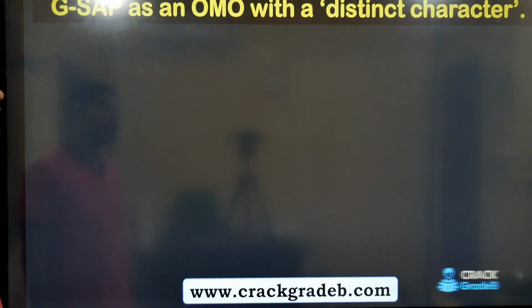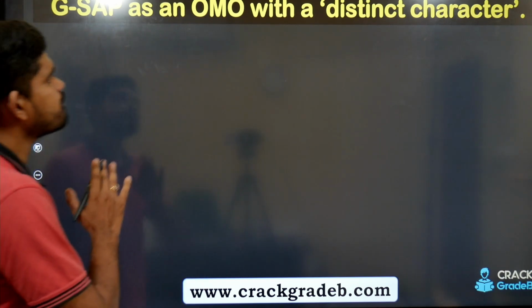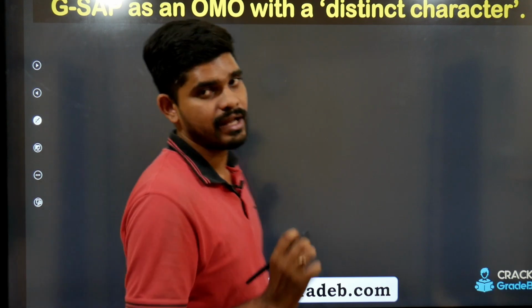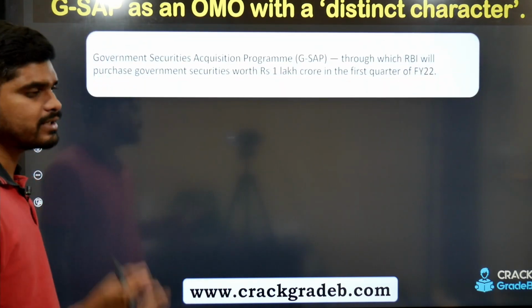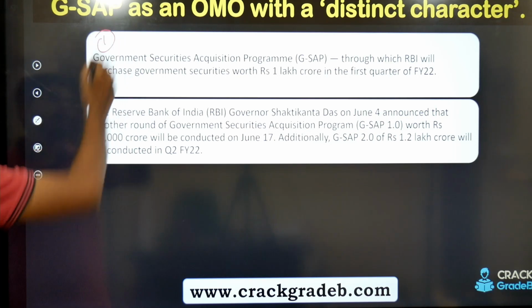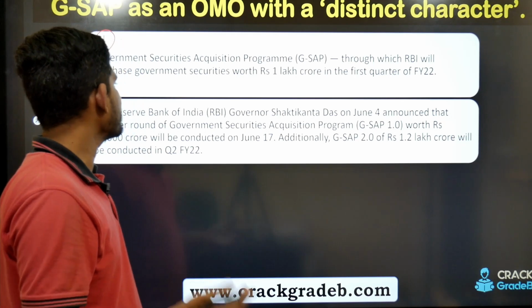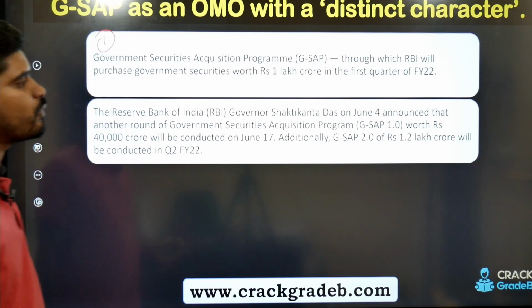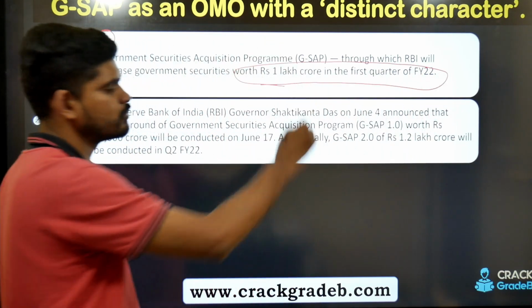Now let us come to our discussion of GSAP. GSAP is an OMO with a distinct character. Now what is the distinct character it has? Let us see two important news articles that came up very recently. The first one: the Government Securities Acquisition Program, or GSAP, through which RBI purchases government securities worth 1 lakh crore in the first quarter of 22.